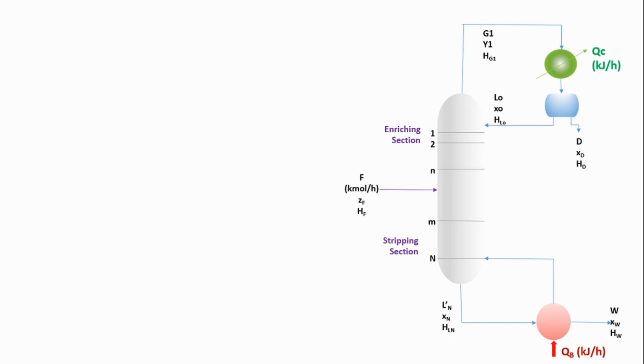Then the liquid which is coming out of the Nth stage at the bottom of the distillation column is L dash N. XN is the mole fraction and the enthalpy is HLN.